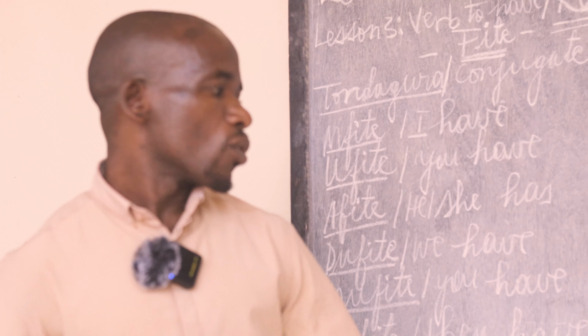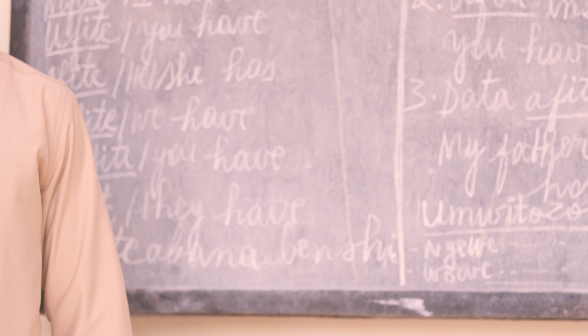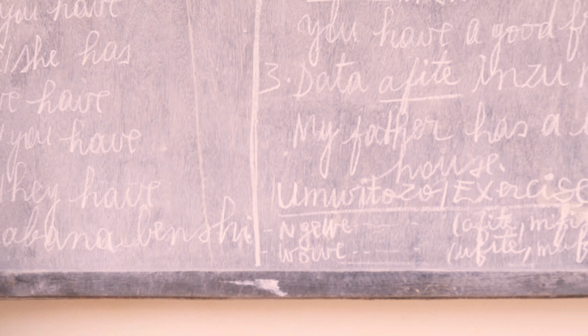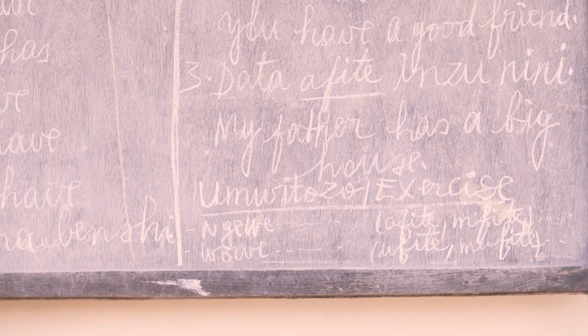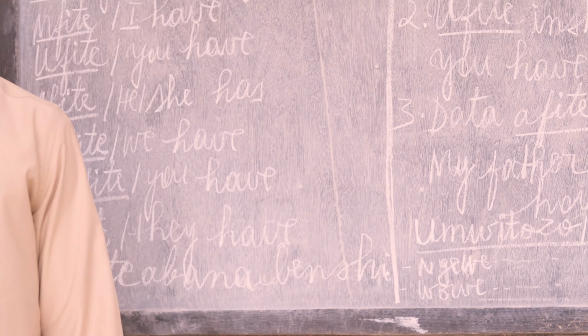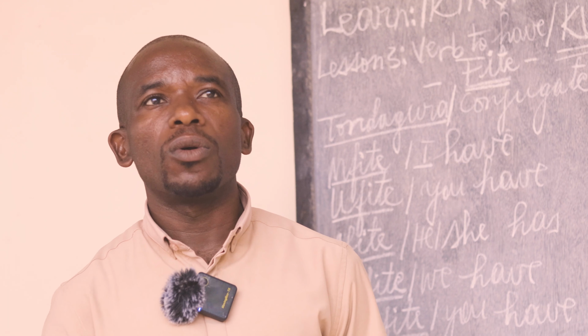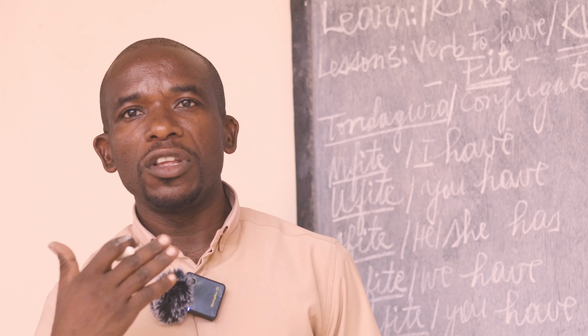Number 2, wowe. This means you. When used independently, the personal pronoun, not as a subject, is wowe, the second person singular. Now, to make a sentence, there is a pattern, a structure you follow. The form, the verb it takes.